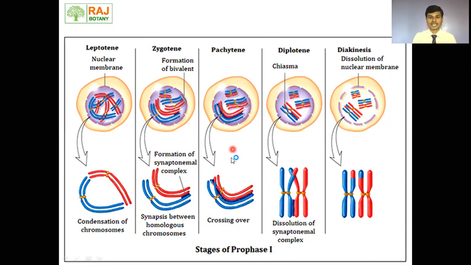Pachytene: characterized by the formation of chiasmata, formed due to crossing over between non-sister chromatids of the homologous chromosomes. Then diplotene: dissolution of the synaptonemal complex takes place, but chromosomes are still not separated. They are attached at the points of chiasmata. And diakinesis is characterized by terminalization.